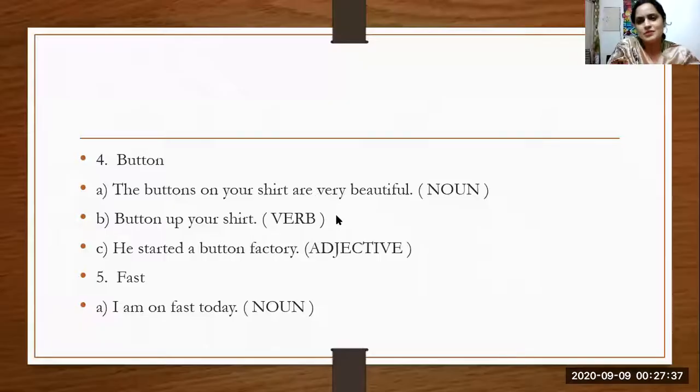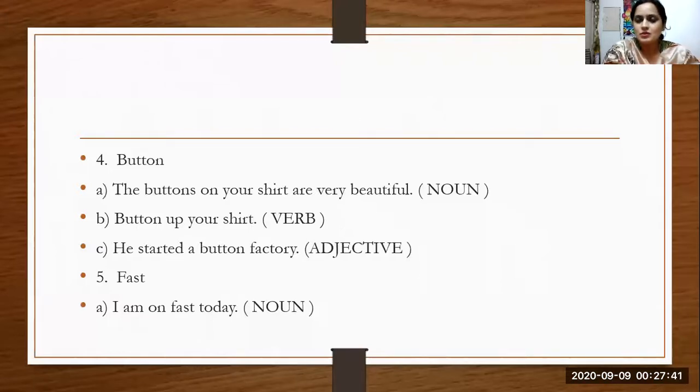Very common word, button. Okay, tell me which sentences come into your mind if I say the word button. This is a button. Like I have also a button. Okay, this is a very shining button, right? And this is a red button. This is a yellow button. I like pearl buttons. Okay, fine. The buttons on my shirt are very beautiful. Fine. So all these sentences can come into your mind, into our mind.